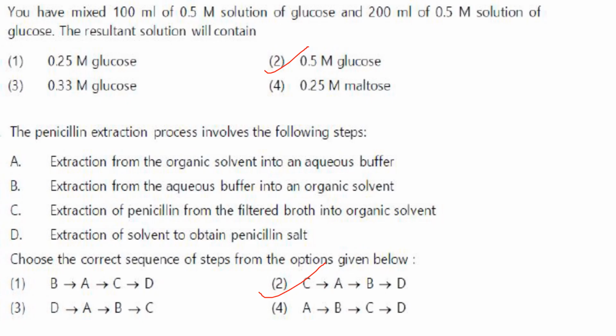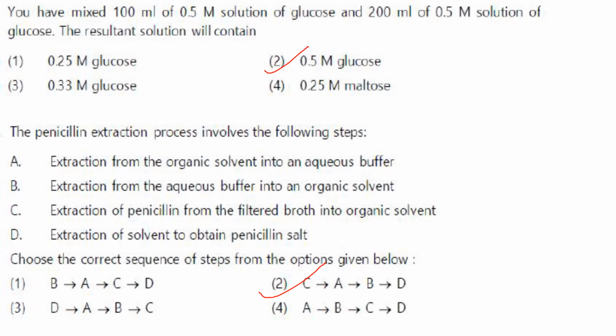Then next one. You have mixed 100 ml of 0.5 molar solution of glucose and 200 ml of 0.5 molar solution of glucose. The resulting solution will contain. Now molarity of both the initial solutions is the same, that is 0.5 molar glucose. So the molarity of the resulting solution also will be the same, that is 0.5 molar glucose. So the answer here is option 2.